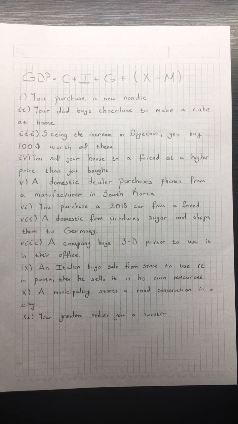Fifth, a domestic dealer purchases phones from a manufacturer in South Korea. This will increase imports, this will increase M, so GDP will decrease. Sixth, you purchase a 2018 car from a friend. This is again like the case in the house example. Suppose we are in 2021.